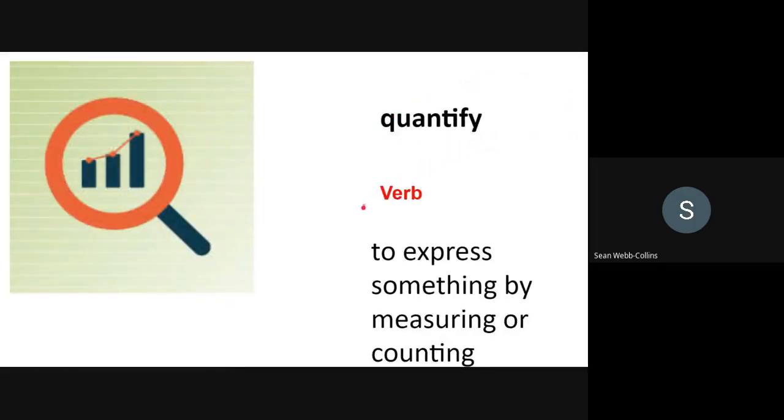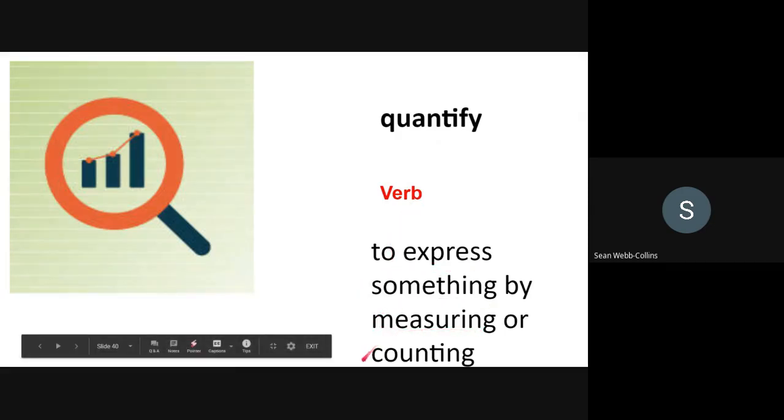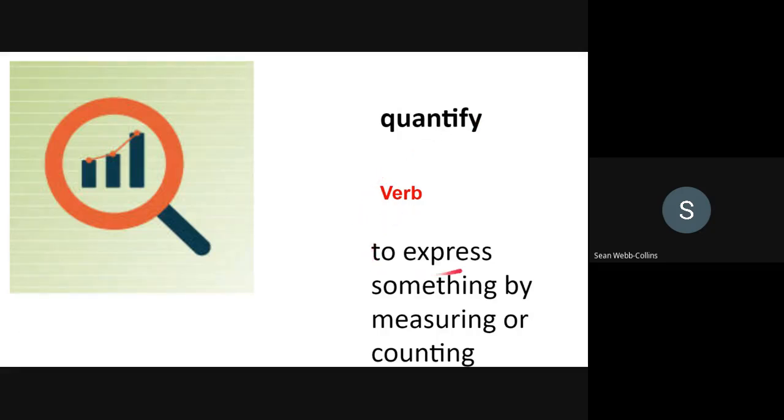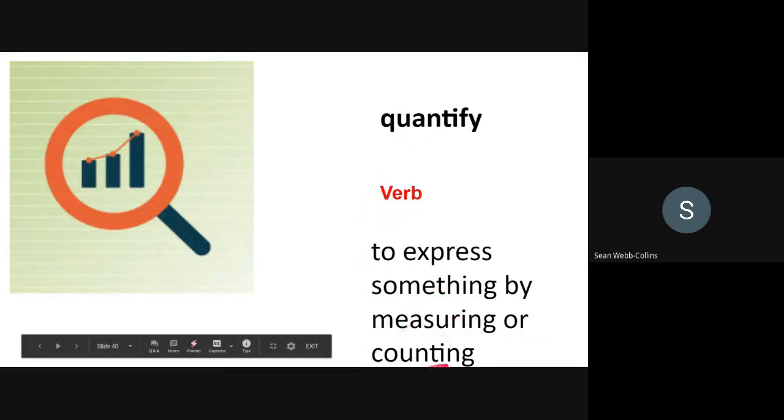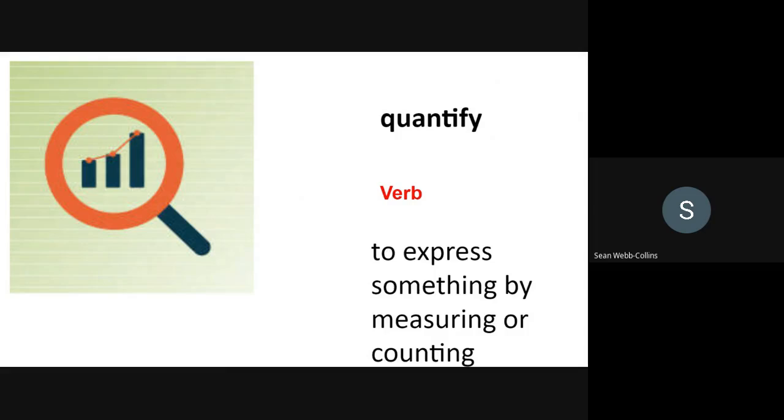Quantify. Verb, to express something by measuring or counting. For example, it's hard to quantify the cost of space travel. There are too many unknowns.